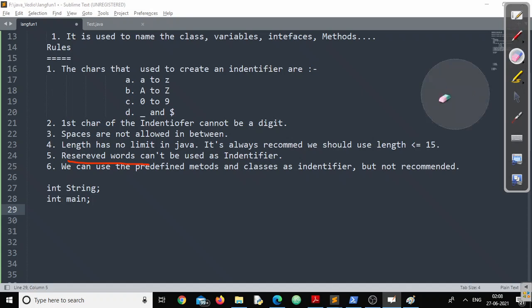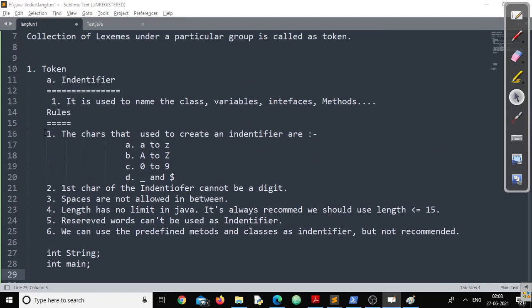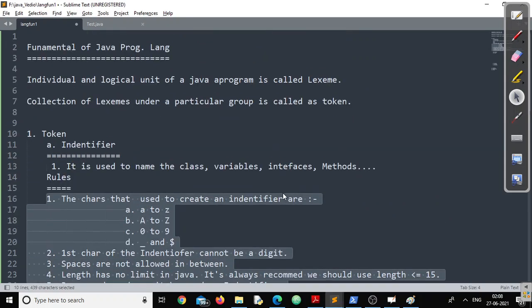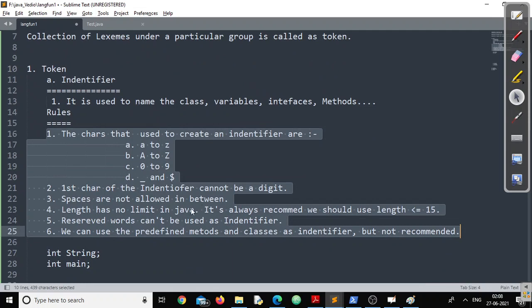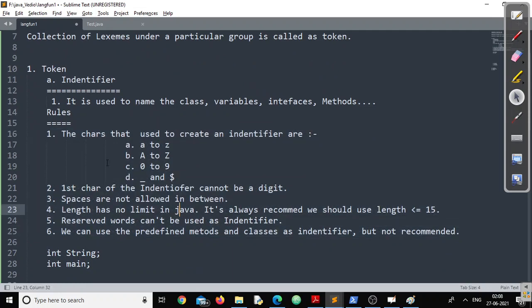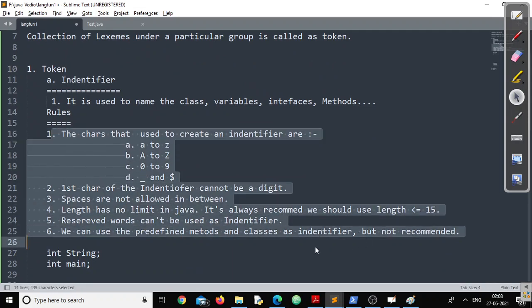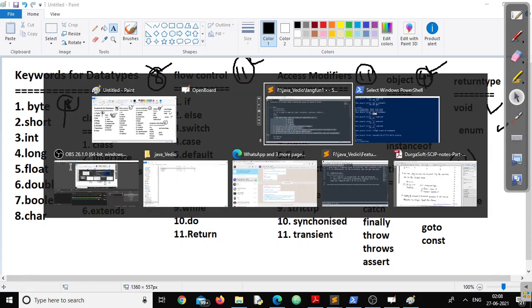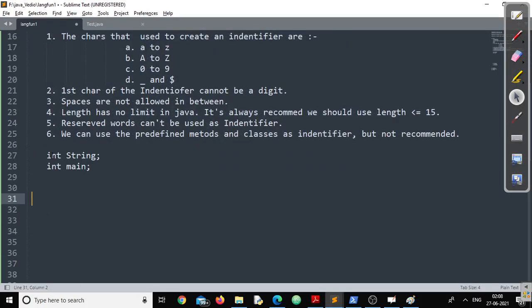So this is all about identifiers. If I am creating an identifier, I have to be very keen about these 6 points. Keep this in mind. And not only these 6 points, you should be clear about all these 53 keywords offered by Java. Otherwise, you might make a mistake in creating an identifier.